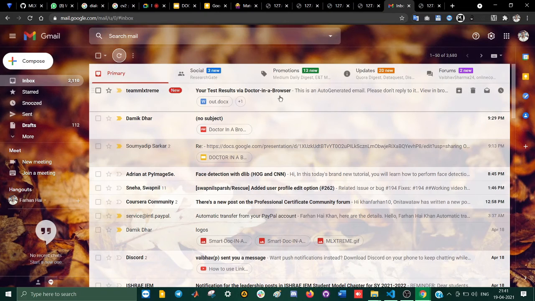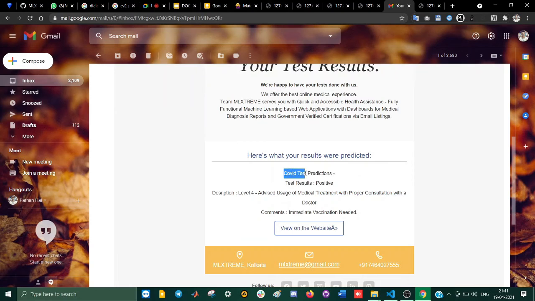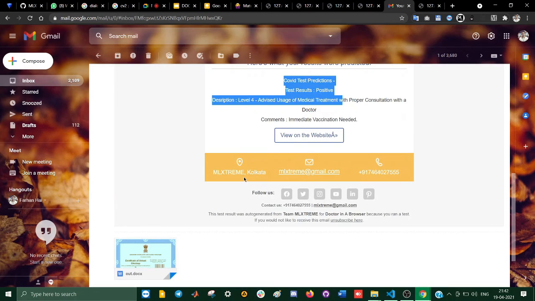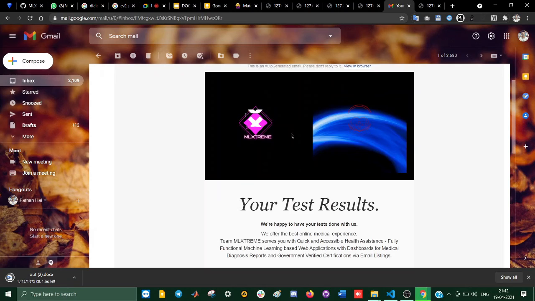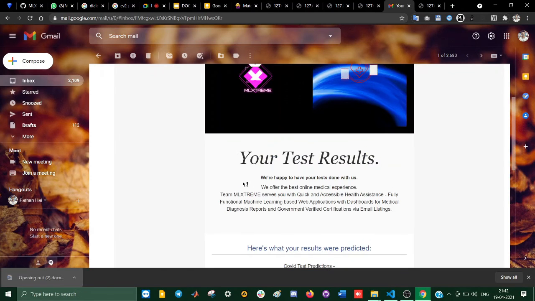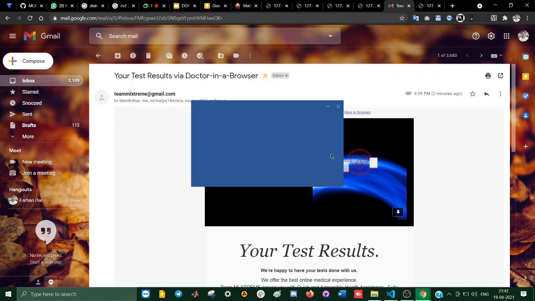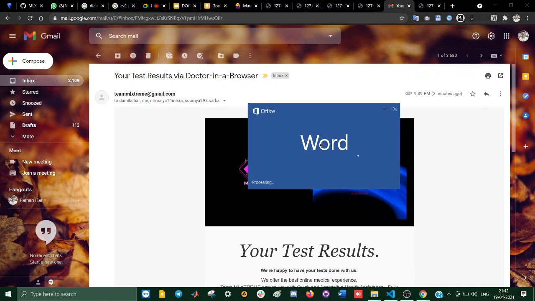Now going back to the mail, this is the automated mail that we are getting. It says COVID test prediction, test results positive, and it has a docx attached to it, which we can download and see. It's the certificate that is generated. It says that immediate vaccination is needed, and you are critical level 4. These are the messages that can help patients and doctors for quick diagnostics and quick analysis, and this is what we'll expect here.